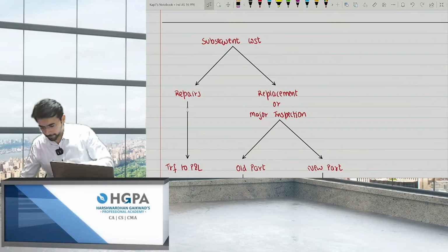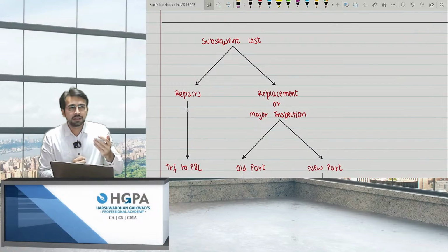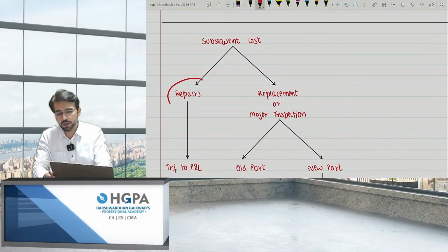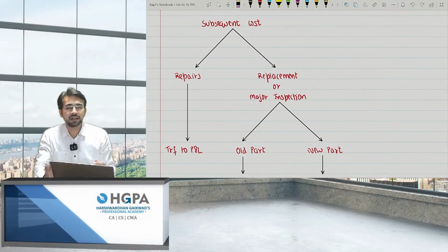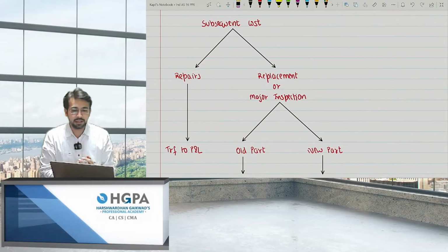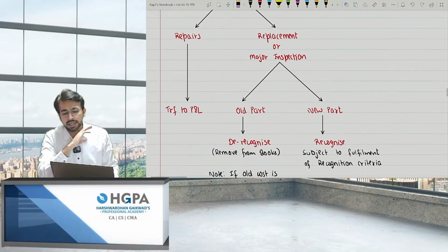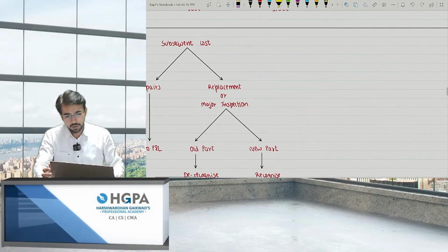So subsequent cost. What do you mean by subsequent cost? Obviously, there will be future maintenance cost also for the machinery, right? So subsequent cost, if it is a regular repair cost, at that time transfer to P&L. Obviously repairs go to P&L, not to the cost of asset, right? But if you are replacing, or if it is a major inspection cost, at that time you have to de-recognize the old part and recognize the new part. What do you mean by this? So it is very simple.